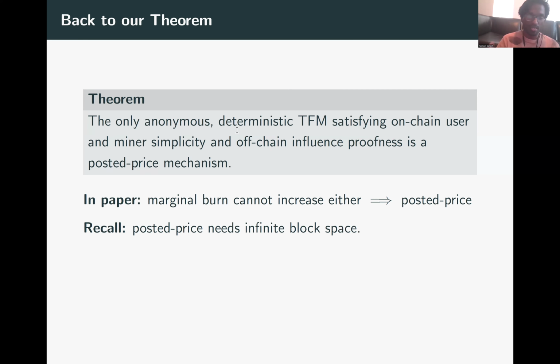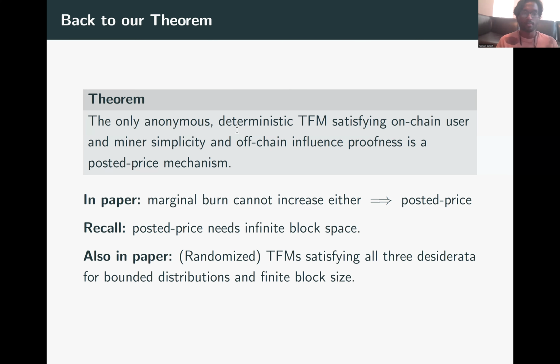And recall once again, as I had mentioned, that a posted price mechanism needs an infinite block space. So now the next question is, okay, can we do anything at all with finite block space, probably through randomization? So in our paper, we design randomized transaction fee mechanisms that satisfy all of the three desiderata for finite block size if the distribution is bounded. And we leave the same question open for unbounded distributions.